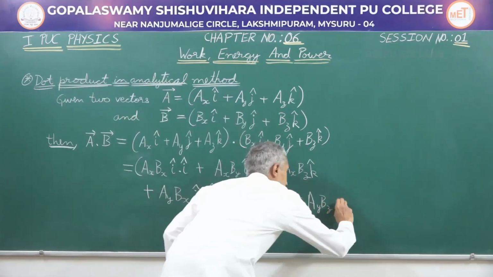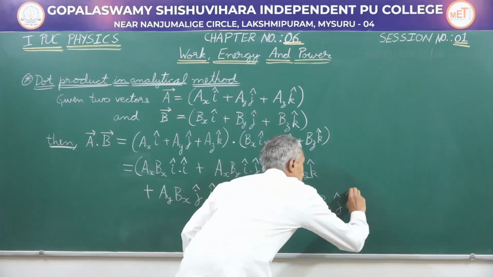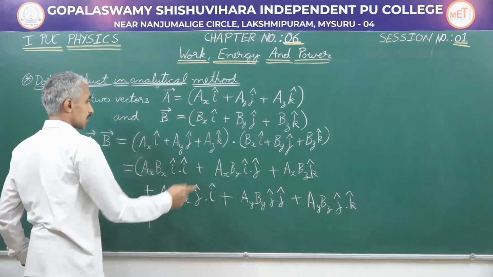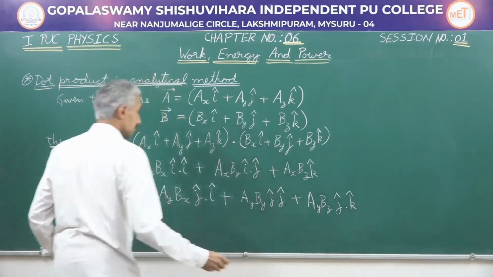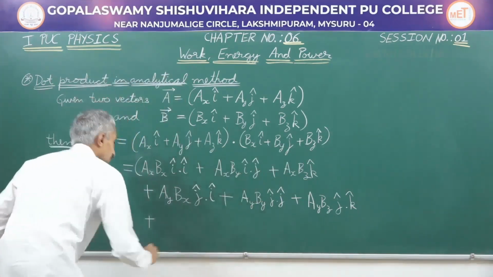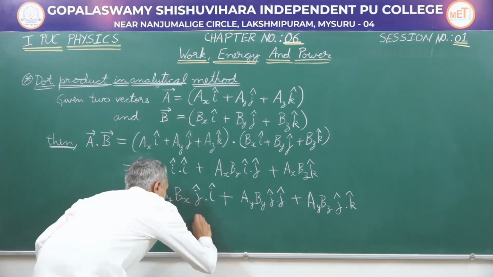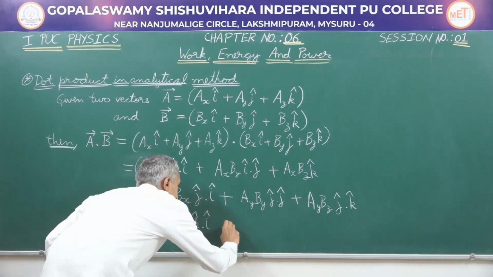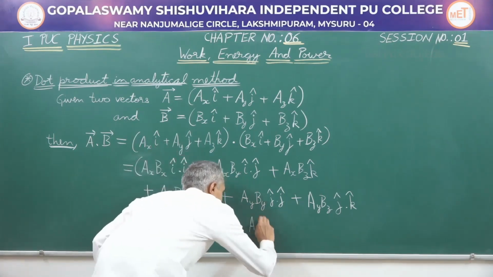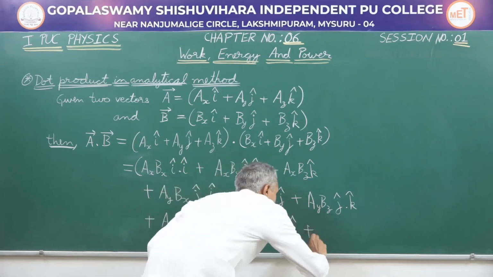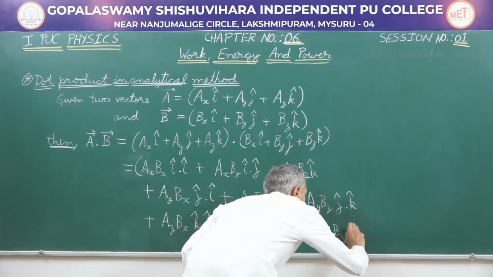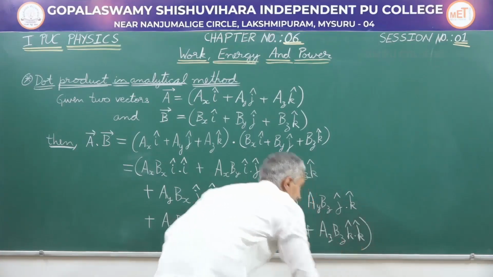So, Ay into Bz, j cap dot k cap, plus now we are left with Az k cap into the components of the B vector. Similarly, now I can write this as Az Bx, k cap dot i cap, plus Az into By, k cap dot j cap, plus Az into Bz, k cap dot k cap.